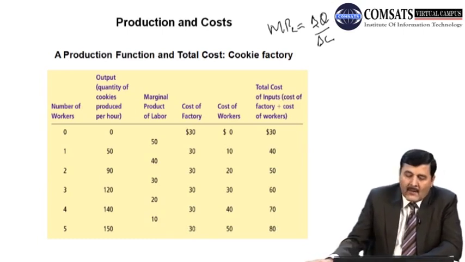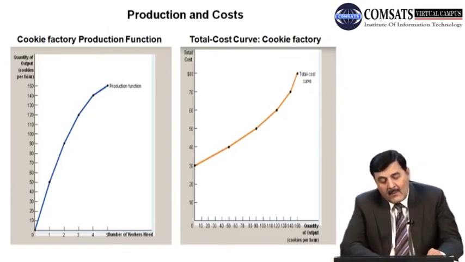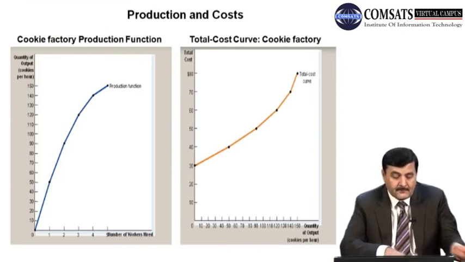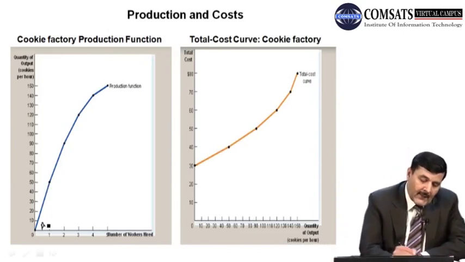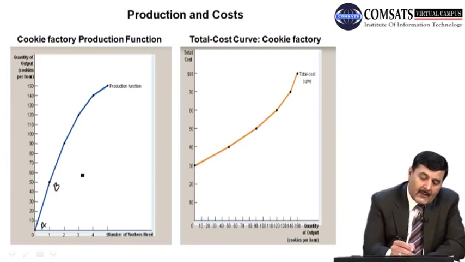इन दोनों कॉलम के ज़रिए हम प्रोडक्शन फंक्शन ड्रा कर सकते हैं. अगर आप देखें कि first when 0 workers, 0 output, so we have a point here, let us say point A here, and then 1 worker, and against this 1 worker we have a point B, that worker is producing 50 units. Then against second worker, which is producing almost 90 units, we have a C point. Then if we add another worker, third worker, that is producing 120 units, so we have point D here.